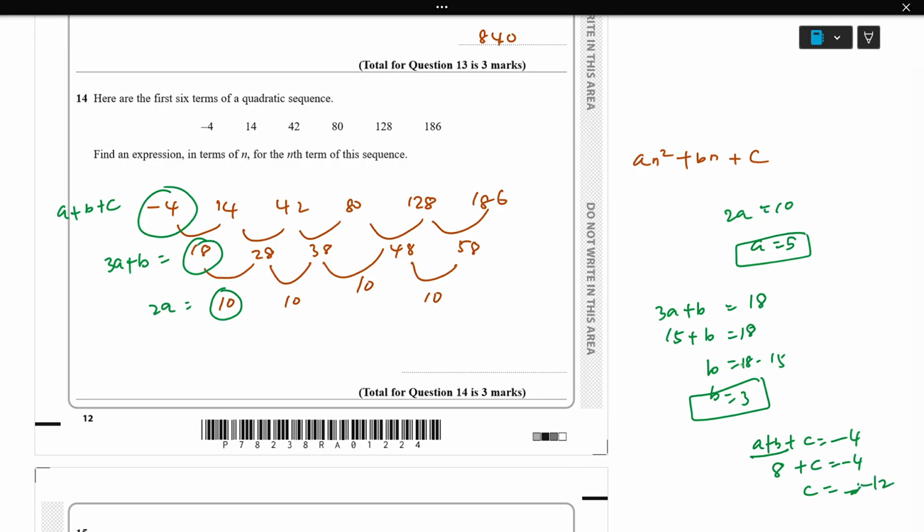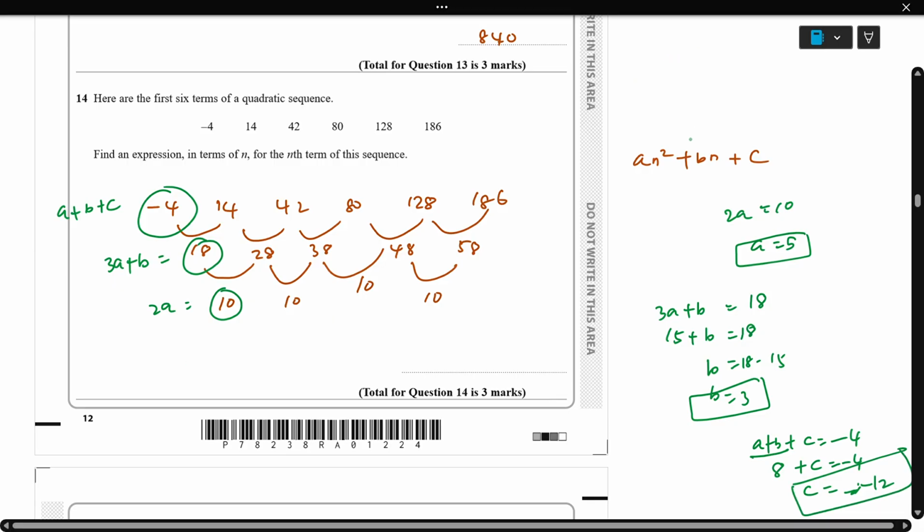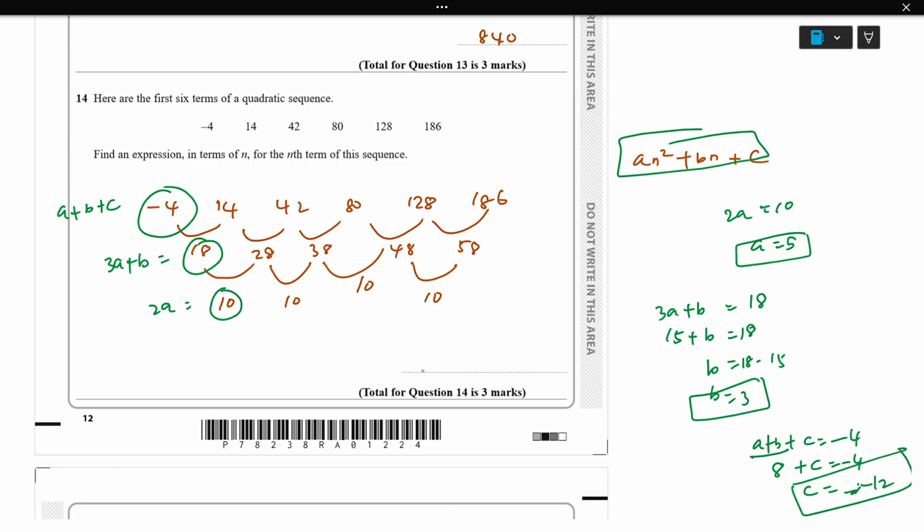So as we know a, b, c, all the values, we'll just plug them into the quadratic. a is 5, so 5n squared plus b is 3, plus 3n, plus c is negative 12. So this is the final answer.